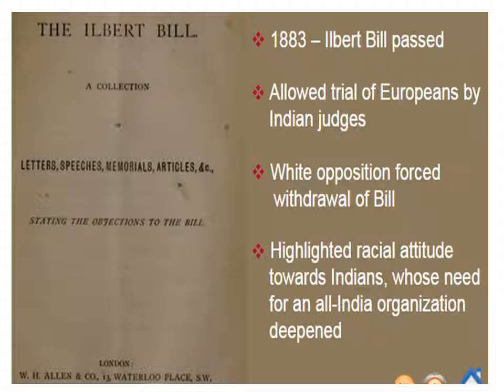Different associations were formed during the 1870s and 1880s, and they were led mostly by English-educated professionals. So the English-educated persons were mostly in those associations. Prominent Indian political associations before 1885 were the Pune Sarvajanik Sabha, Indian Association, Madras Mahajan Sabha, and Bombay Presidency Association. These are some of the political associations that formed during the 1870s and 80s.